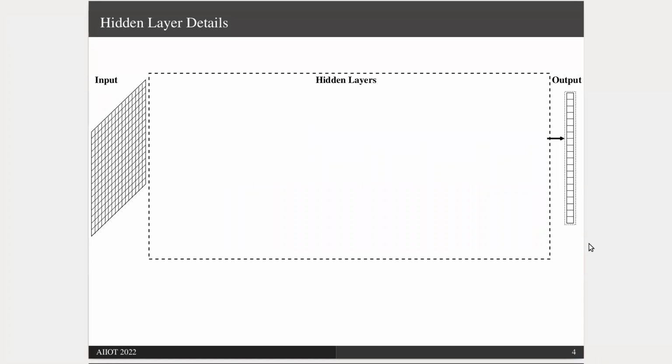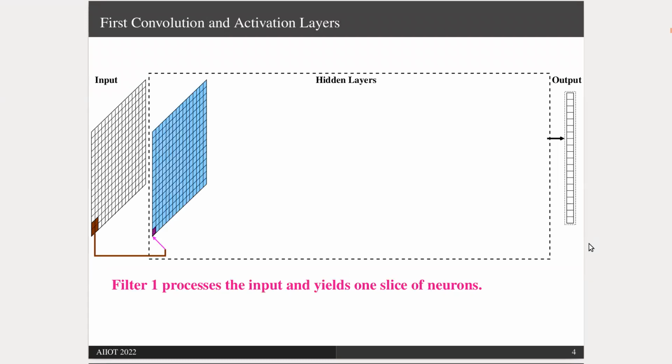The first hidden layer is a convolutional layer, which is implemented by filter 1. Filter 1 processes one segment of the input at a time and produces one neuron. By sliding this filter horizontally and vertically, we get a full slice of neurons. The filtered output then goes through ReLU rectified linear unit activation function. And similarly, we apply filter 2 independently to get another slice of neurons. Likewise, filters 3, 4, and 5 produce more slices of neurons, and all neurons go through ReLU activation.